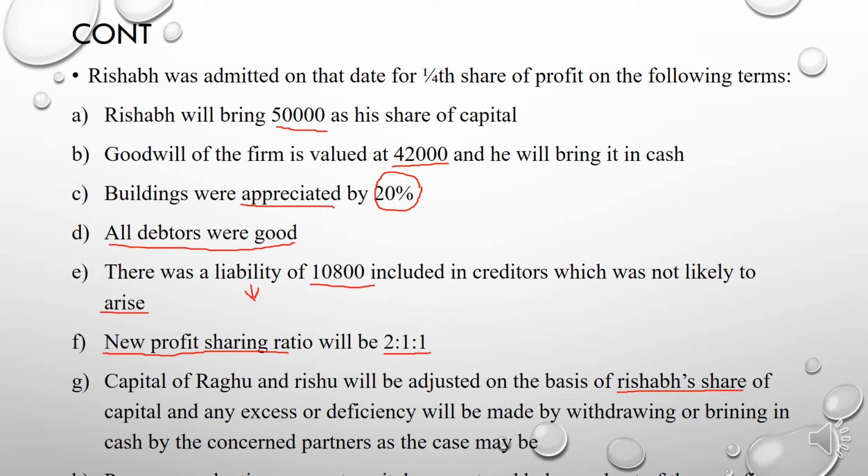If there is any excess or deficiency, which means any surplus or deficit, it is made up by withdrawing or bringing in cash by the concerned partners, as the case may be. What you need to do is prepare the revaluation account, partners' capital accounts, and the balance sheet of the new firm. Okay, so these are the adjustments of the question.